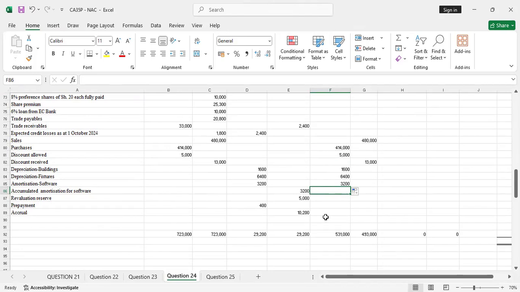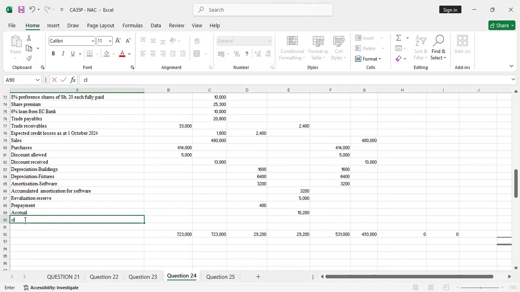So the other item that we are going to have here is now the closing inventory, because closing inventory is an item of profit or loss. When we are calculating the cost of sales, we always say opening inventory plus purchases less what? Closing inventory.